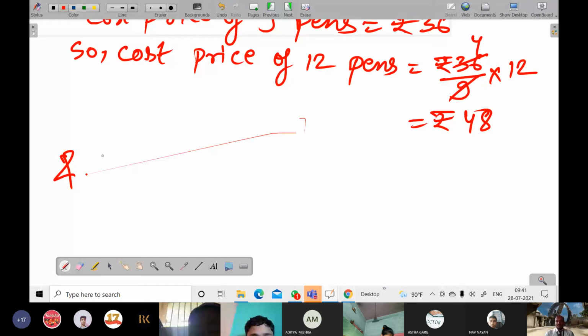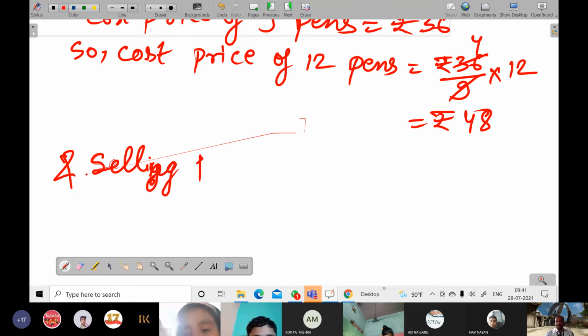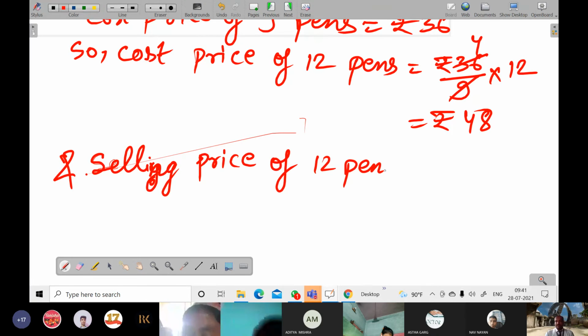And selling price of 12 pens is equal to how much? It is given, 52.